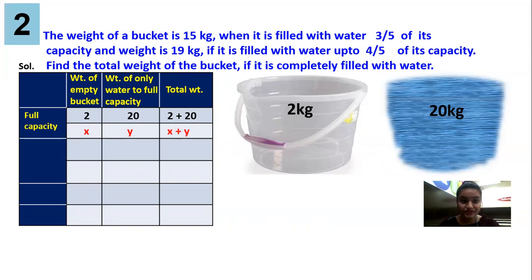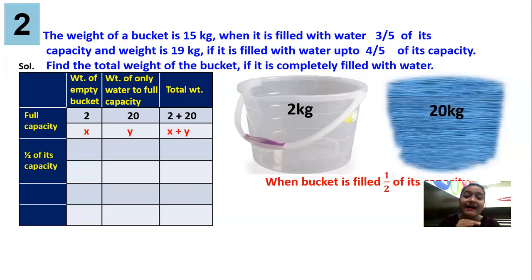So we are done with the first section. So if we want to find out the total weight, the final answer will be X plus Y. The answer of X, the answer of Y, and you have to add it. Now, over here it is given that the weight of the bucket is 15 if it is filled with 3 upon 5. It is 19 if it is filled with 4 upon 5. So let's take a few examples and understand this.